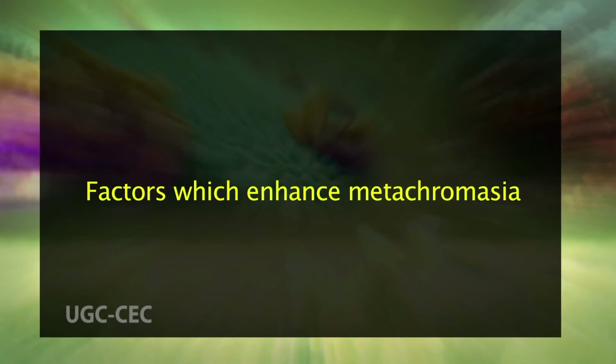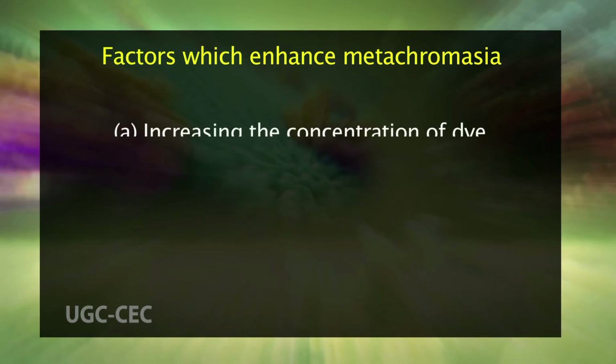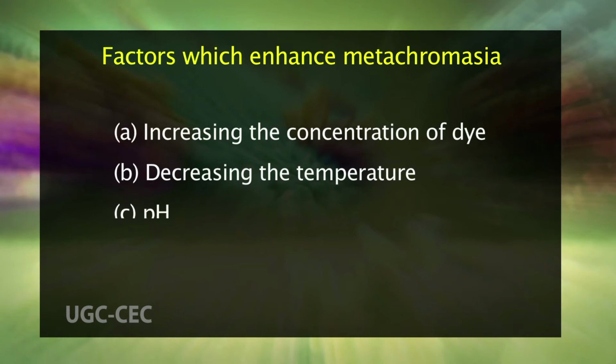Thionin and toluidine blue dyes are commonly used for quick staining of frozen sections, using their metachromatic property to stain nucleus and cytoplasm differently. Metachromasia is enhanced when intermolecular distances are reduced. Metachromasia has interesting histochemical and physicochemical implications. The reaction is strong in cells that contain sulfate groups, for example, the cells of connective tissue. Factors which enhance metachromasia are: number 1, increasing the concentration of dye, number 2, decreasing the temperature, number 3, pH,